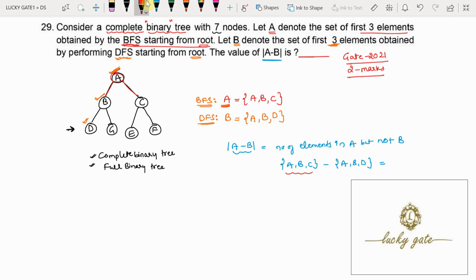Now, if you perform a set difference between them, it requires finding those elements that are present in the first set but not in the second set. So A is present in the first set as well as the second set, so A should not be in the final output. B is there in the first one and the second one, so B should not be in the result of A minus B. C is there in the first set but not in the second set. Then the result of A minus B is C. Mod indicates the number of elements in the set A minus B. How many elements are there in the set A minus B? Only one element, that is C. So the answer for this question is 1.